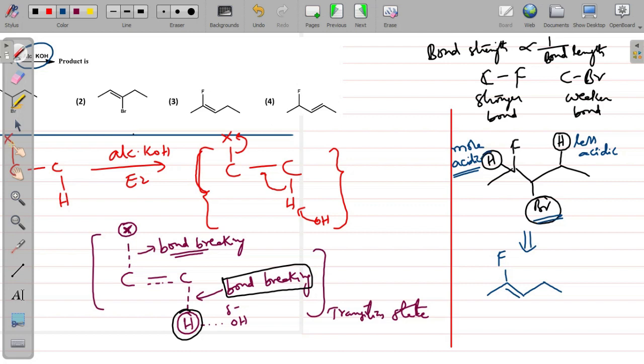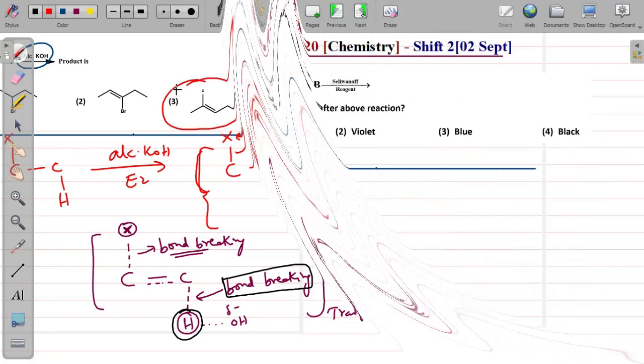OH minus attacks this hydrogen, H leaves, and Br also leaves in the process of alkene formation. Finally, this will be the major product. So here, focus on the transition state and see which halogen breaking is easy and which hydrogen breaking is easy. Correspondingly, you form the alkene. That is the key point here. If you see the options, this one matches option 3. That is the right answer.